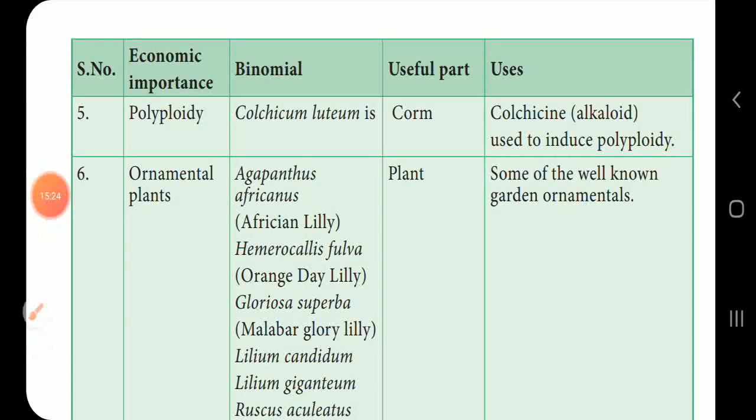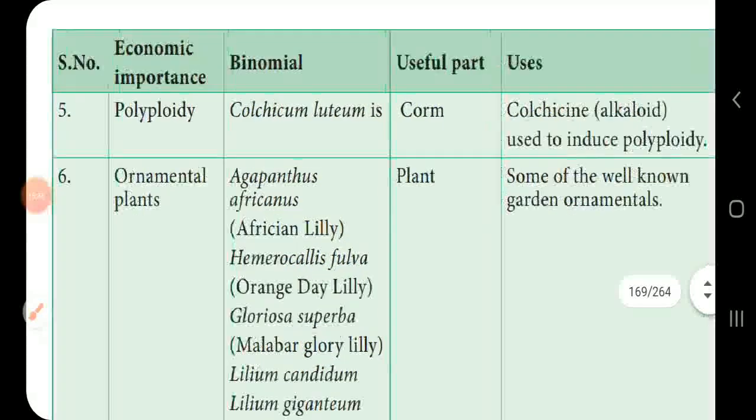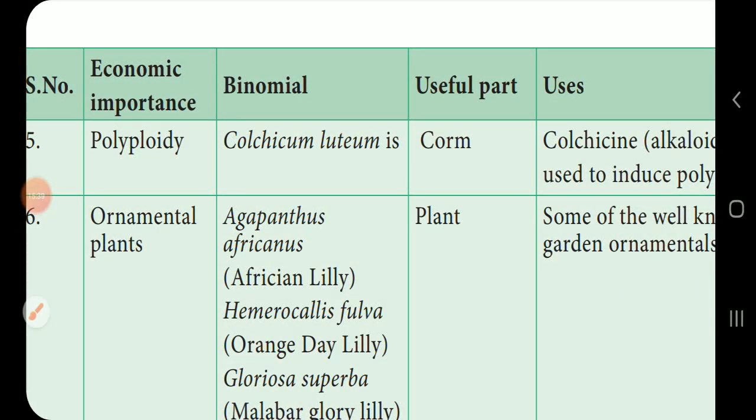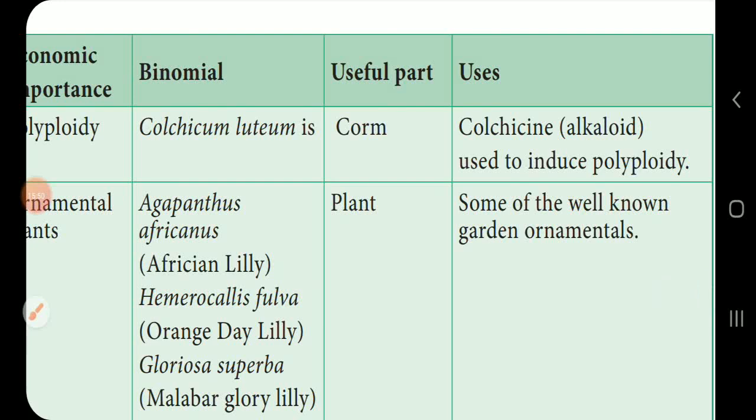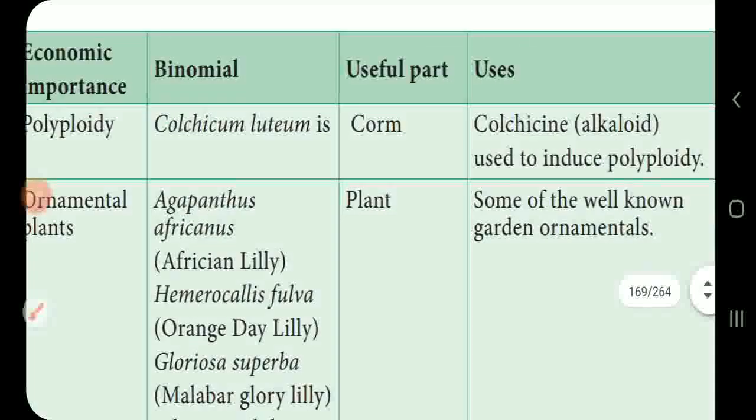Next important economic importance is polyploidy. Polyploidy is one method of genetic engineering application, increasing the number of chromosomes in plant cells. The chromosome number can be increased artificially by applying Colchicum luteum. Colchicum luteum is a plant, as I already told, which comes under the family Liliaceae. The corm is used to obtain colchicine. Colchicine is an alkaloid extracted from Colchicum luteum, which is used to induce polyploidy. Polyploidy is nothing but increasing the number of chromosomes of a particular plant.